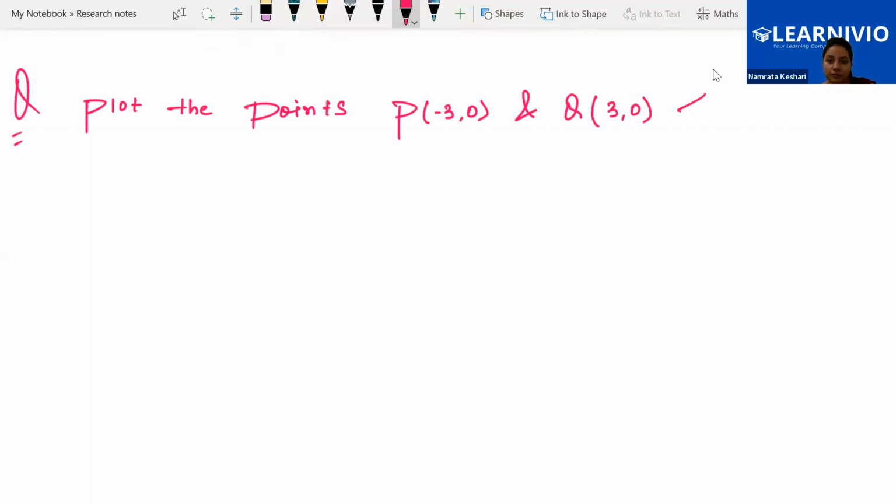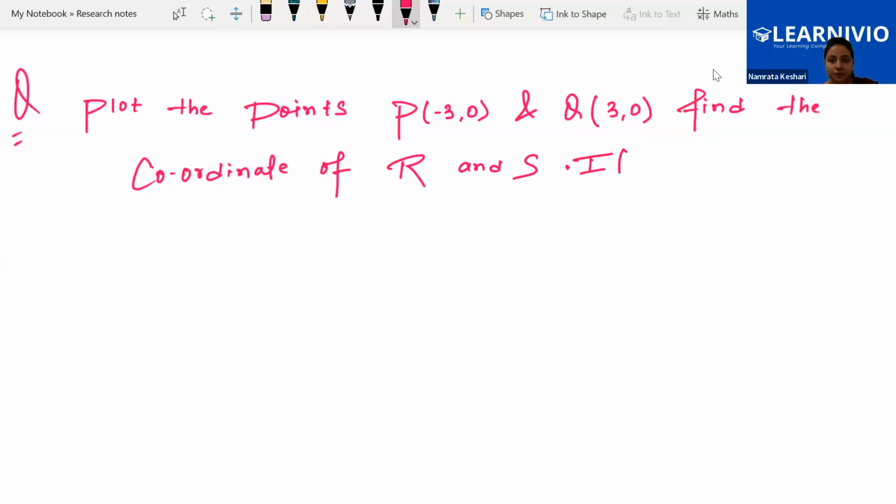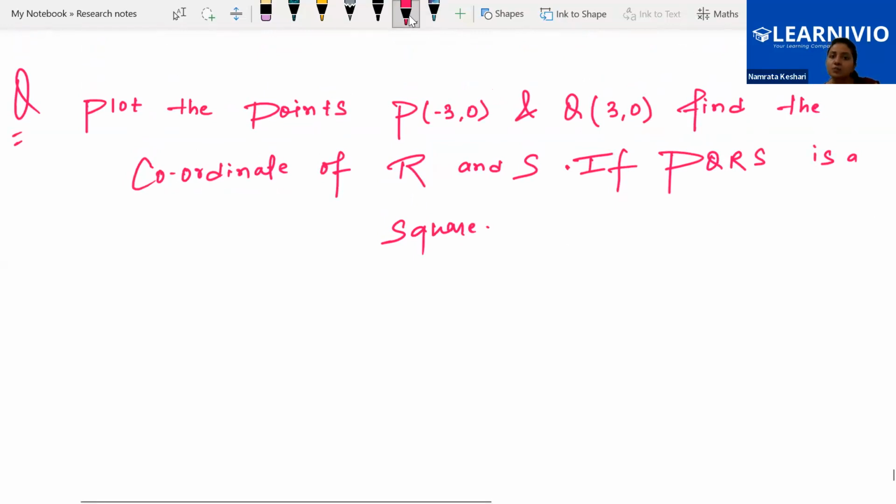Find the coordinates of R and S if PQRS is a square. We have to plot the points P and Q, and then find the coordinates of R and S so that PQRS is a square.